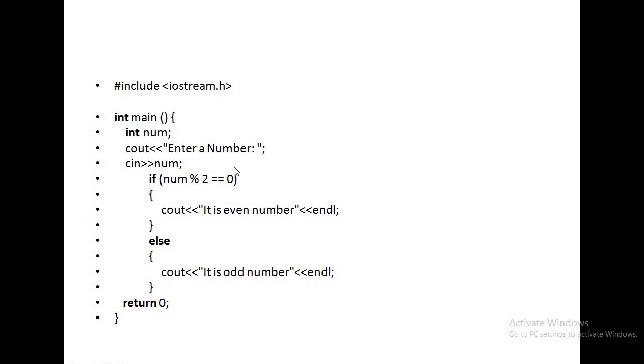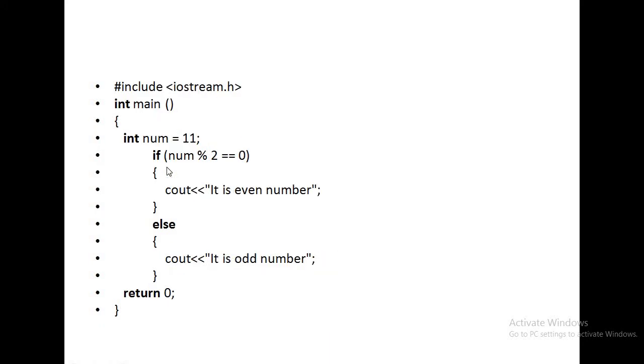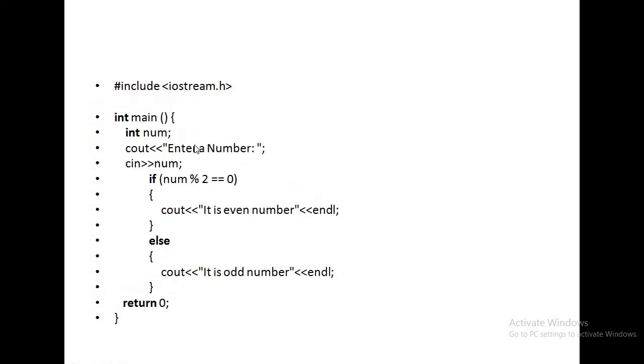And this is the program where I am declaring the variable num and taking the value of num from the keyboard. So I am writing here the cin extraction operator with num. Earlier I was declaring and initializing the variable num, but here I am just declaring and not initializing the value, and I take the value from the keyboard.